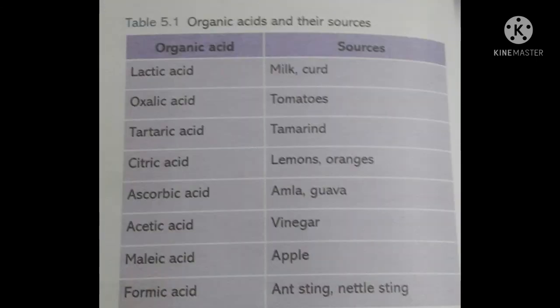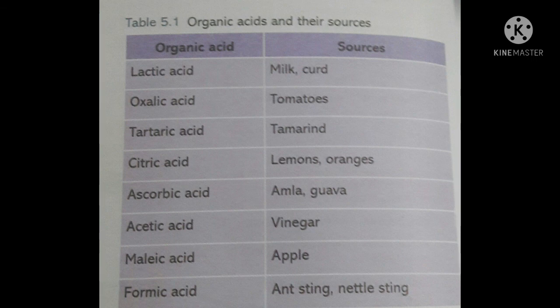Now we will discuss table 5.1, organic acids and their sources. Lactic acid. It is present in milk and curd. Oxalic acid, tomato. In the tomato, the acid present is oxalic acid. Tartaric acid, it is in tamarind. Citric acid in the lemons and oranges. Ascorbic acid in the amla and guava.